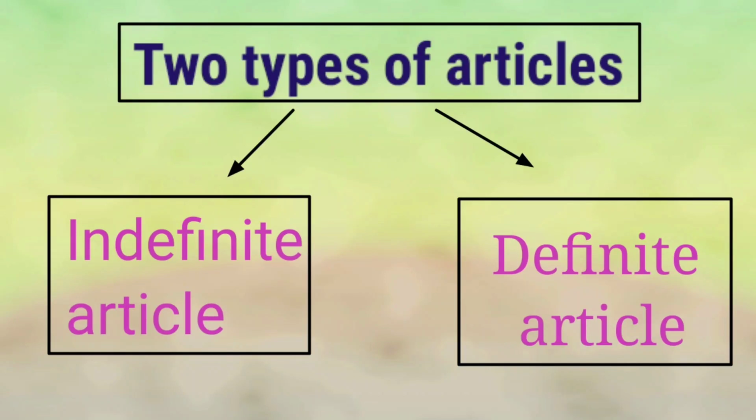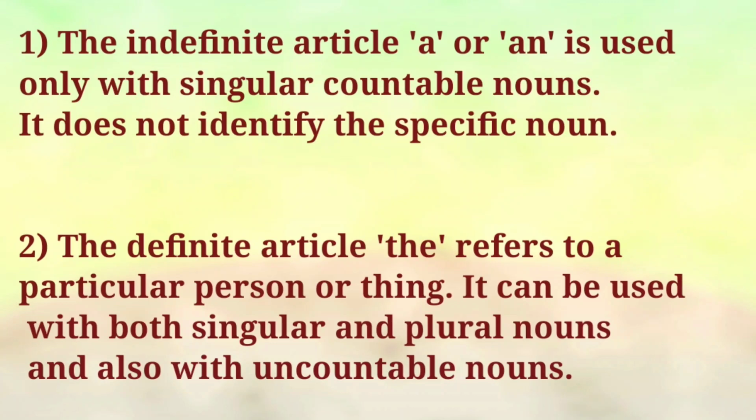Students, remember that we can divide articles into two types. First one is indefinite article. Second one is definite articles. See here, the indefinite article a or an is used only with the singular countable nouns. It does not identify the specific noun. Now tell me, what is countable noun? Yes, countable nouns are nouns which we can count.